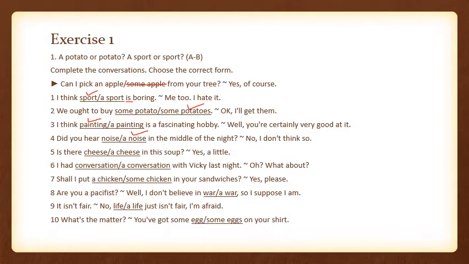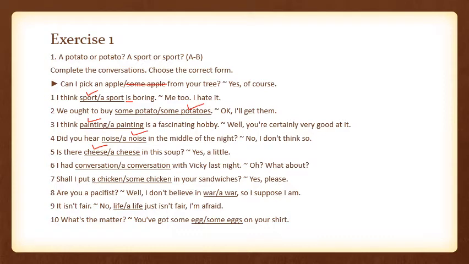Is there cheese in this soup? Yes, a little. For cheese, we are going to use some cheese, a lot of cheese, so cheese is uncountable.